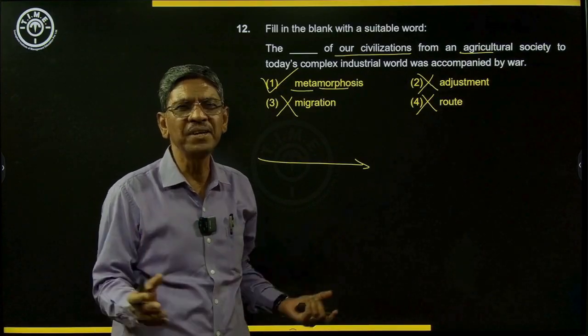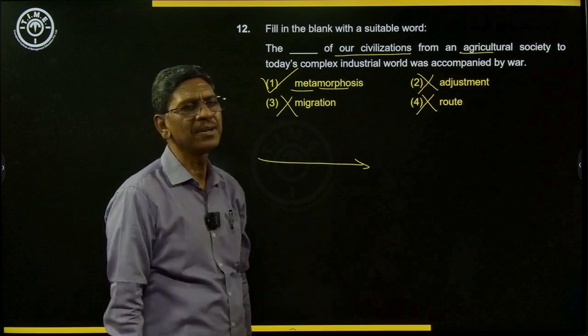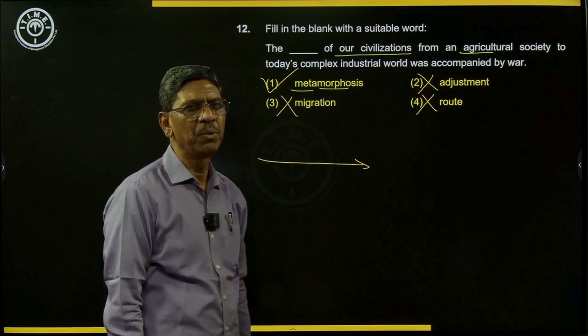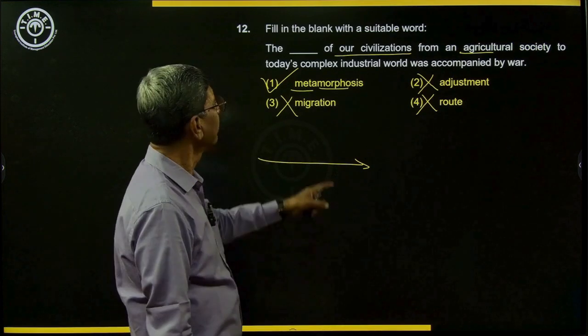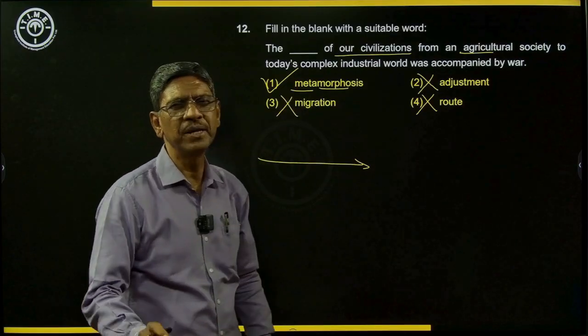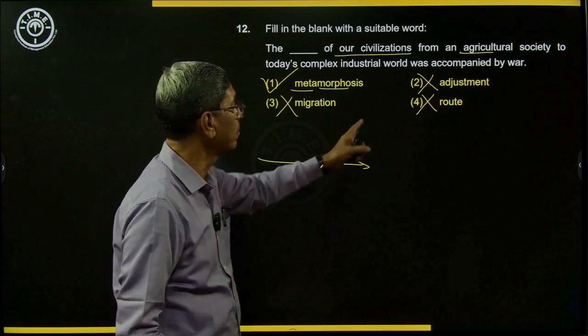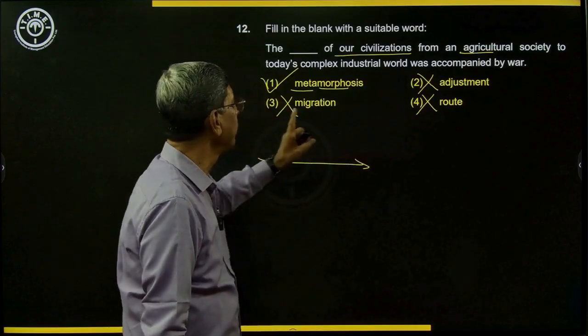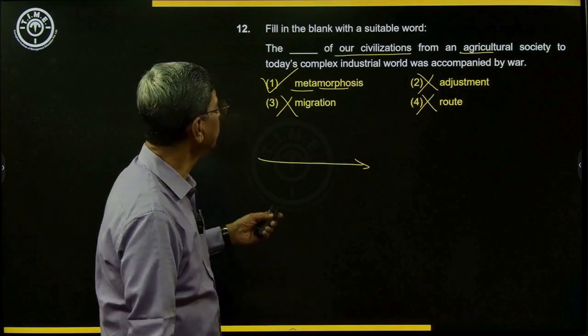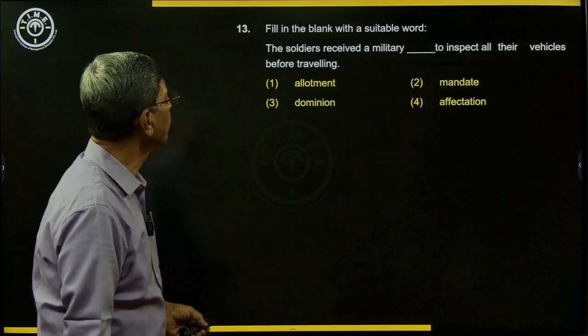We are now totally different from the agricultural society of our very old civilization. So metamorphosis is the best word among the given. So here it is: adjustment, route, migration. So we'll go to the next one.